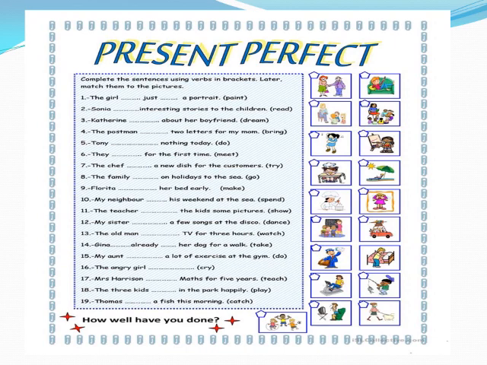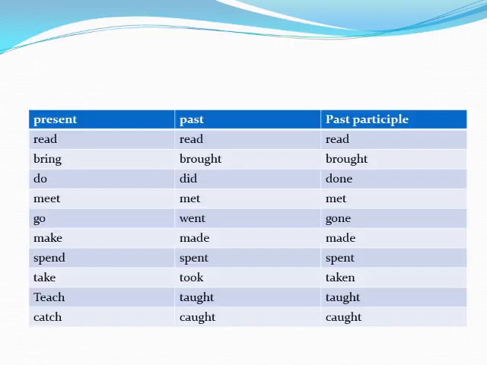The girl has or have? The girl is a singular noun, so it's has. The girl has just painted a portrait. So this would be the third picture from the right. The third picture from the right, okay? You have to complete it.